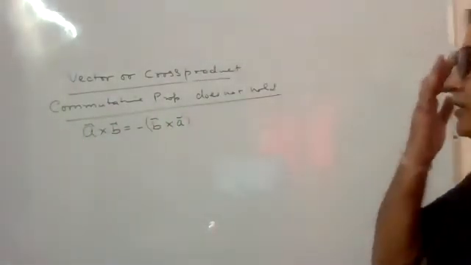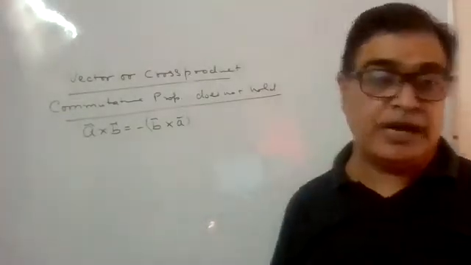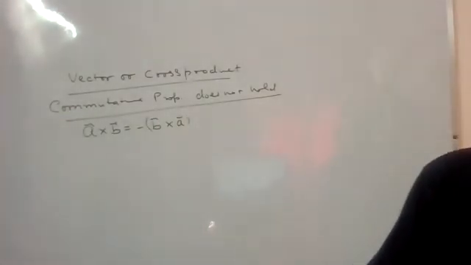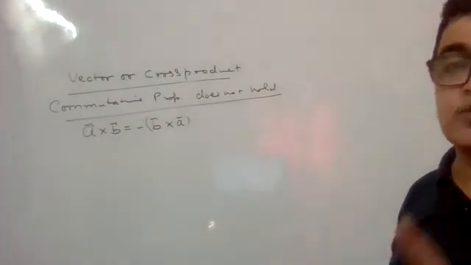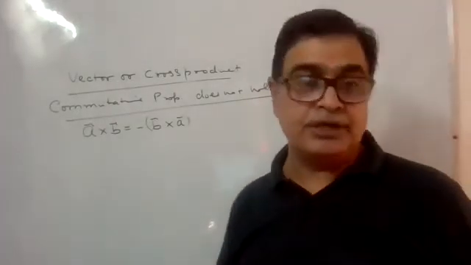We don't have A cross B is B cross A. We have A cross B is minus of B cross A. So that's why we will say cross product commutative property does not hold.